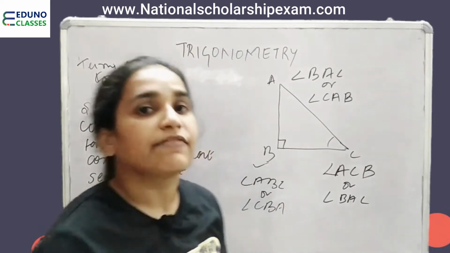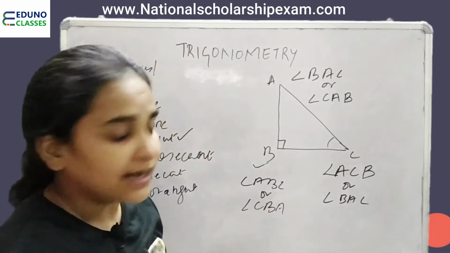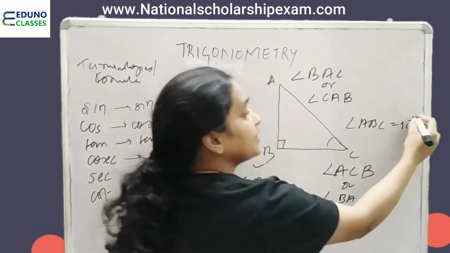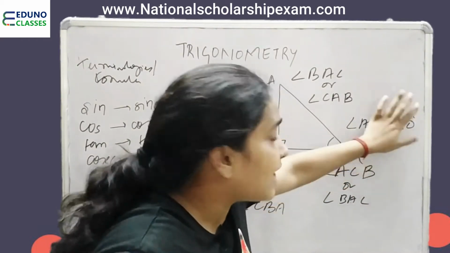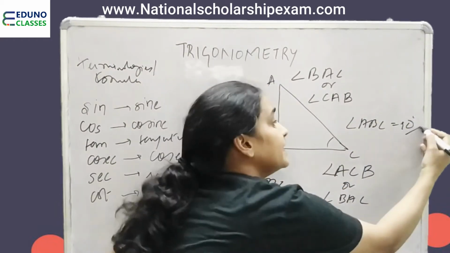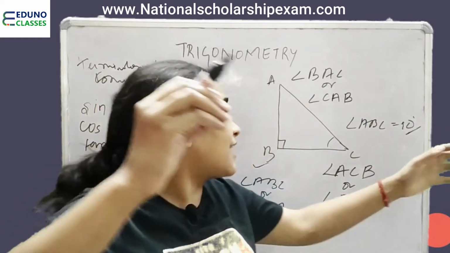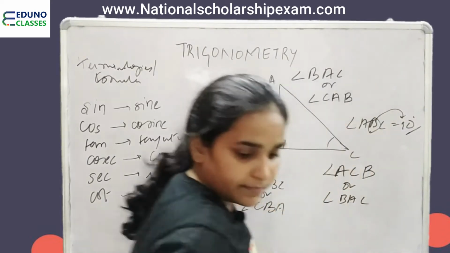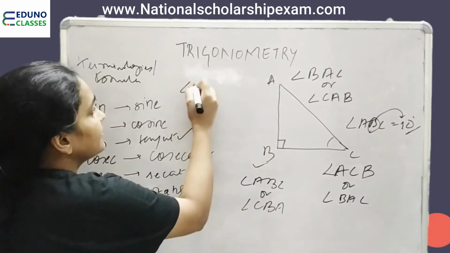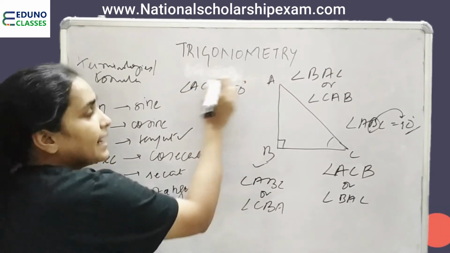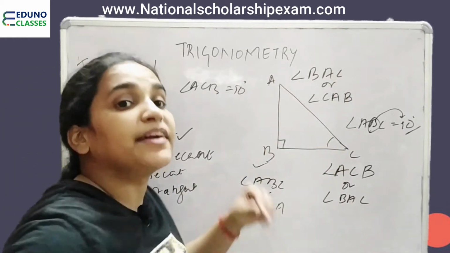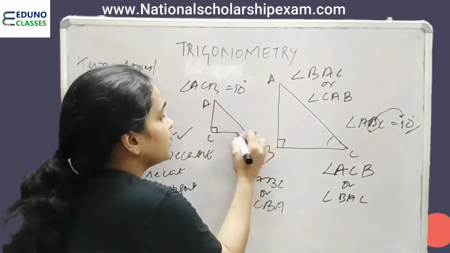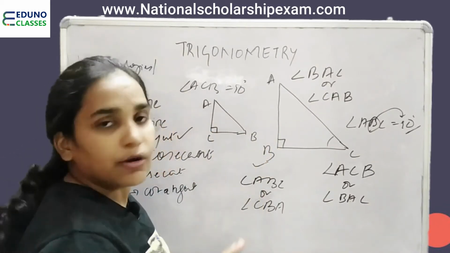In a right angle triangle, if I ever have to represent that it is a right angle triangle, I will simply write angle ABC equals 90. That means there is a right angle triangle. How do we know it's a right angle triangle? Because 90 is given. So there exists a right angle triangle where B is 90 degrees. If I had written something like angle ACB equals 90, and ACB is a triangle, then this means ACB is a right angle triangle where C is 90 and A and B are the other two vertices. Fine. This is how we represent it.